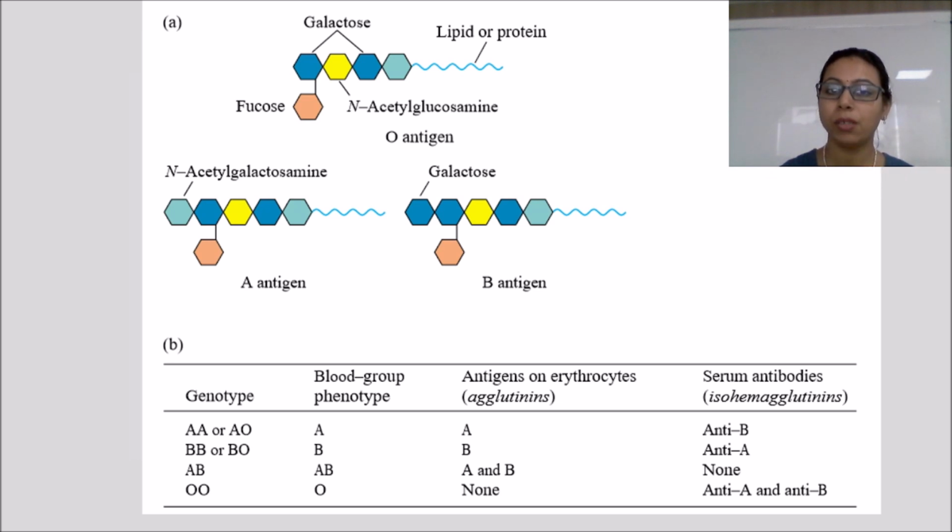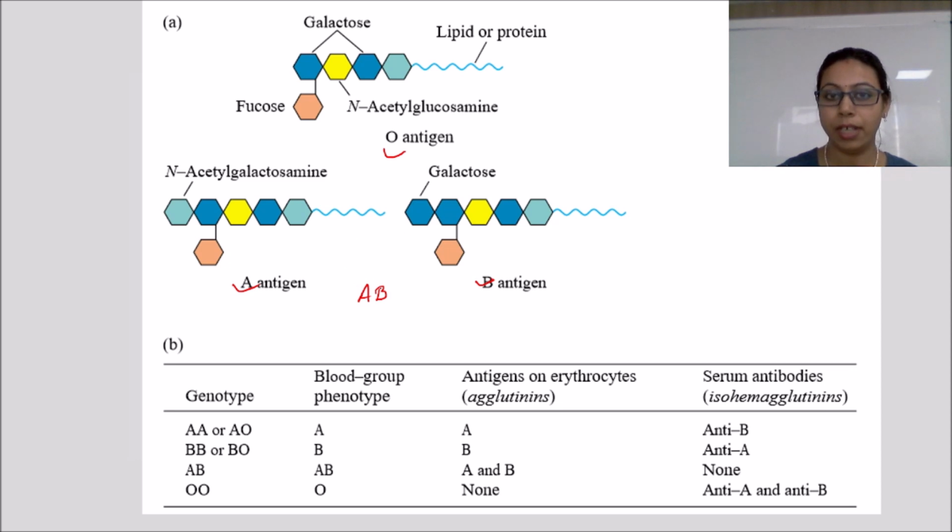So what is the importance of ABO blood group typing? It basically tells us what type of blood group we have. We know that there are four types of blood group: A, B, O, and the AB blood group.